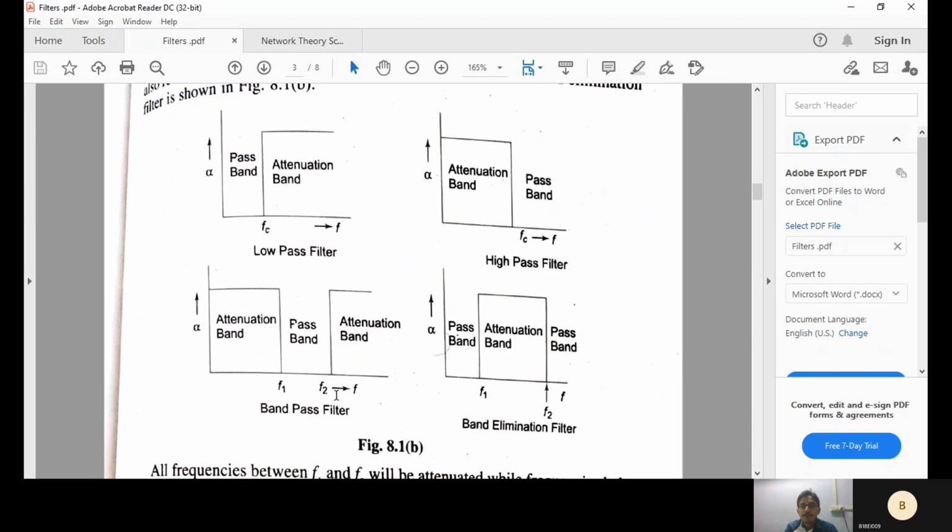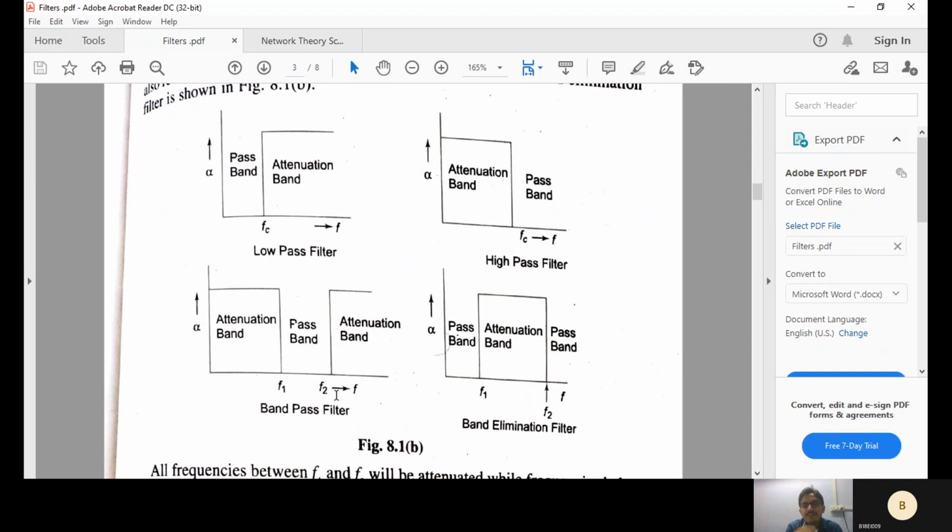So band stop or band elimination is opposite to your band pass. So let's say 1 kilohertz and 2 kilohertz are the two frequencies. Between 1 kilohertz and 2 kilohertz, the signal won't pass, but less than 1 kilohertz and more than 2 kilohertz, it will pass. That is a band elimination. In that particular band, it won't accept. The band pass only during that particular band, it accepts. That's only the difference. Right.